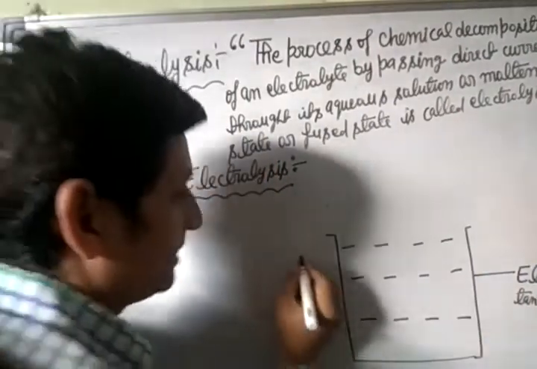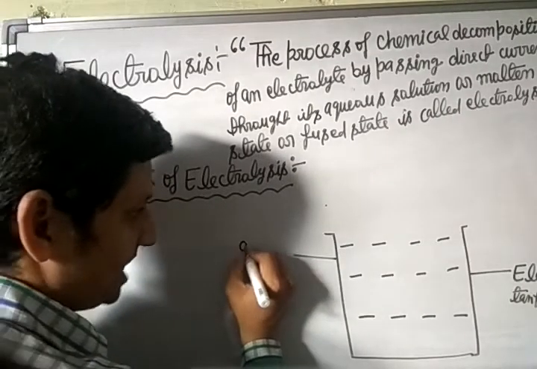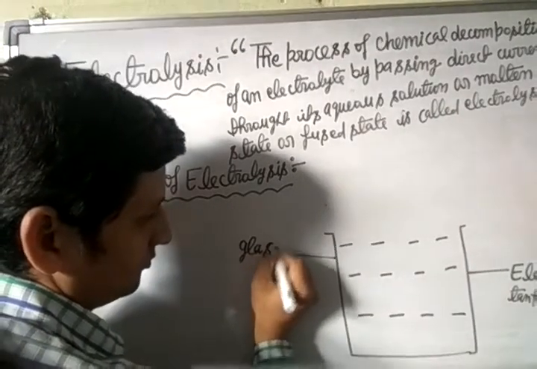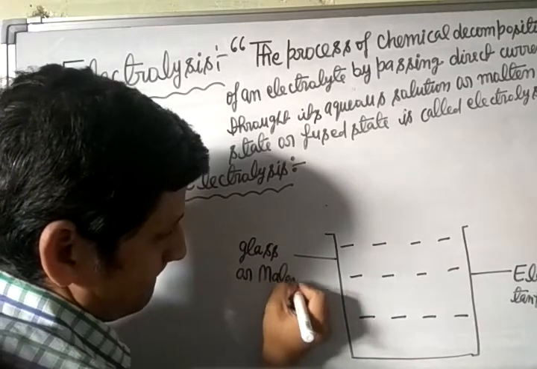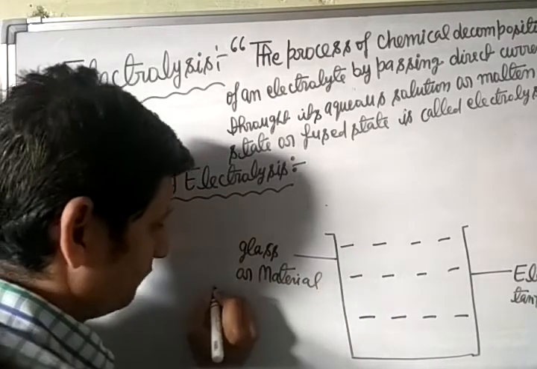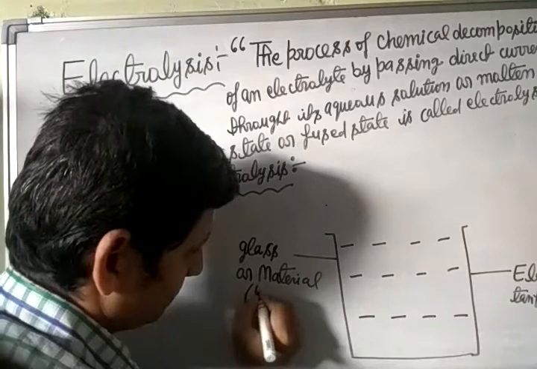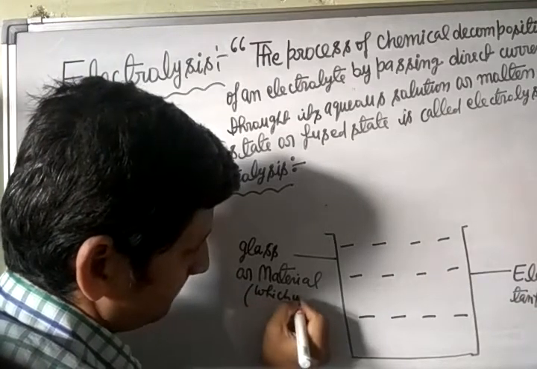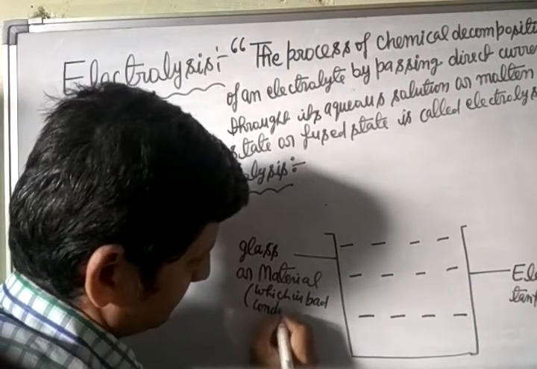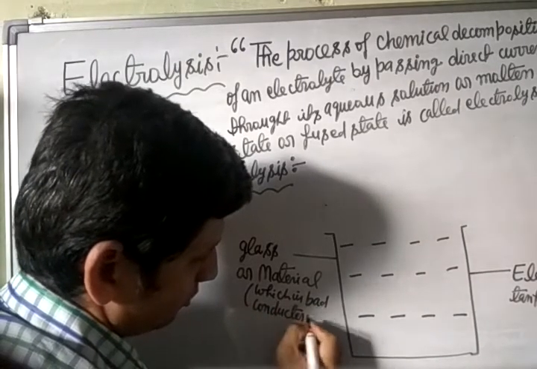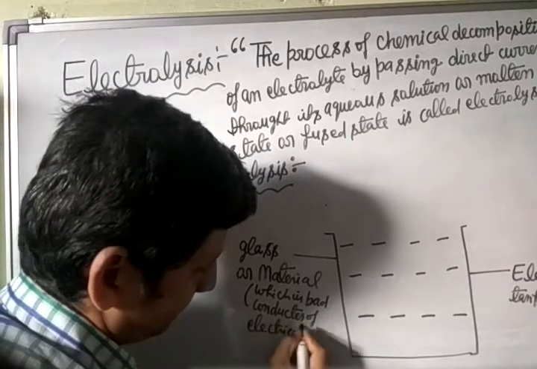Now the electrolytic tank is made up of glass or material which is a bad conductor of electricity.